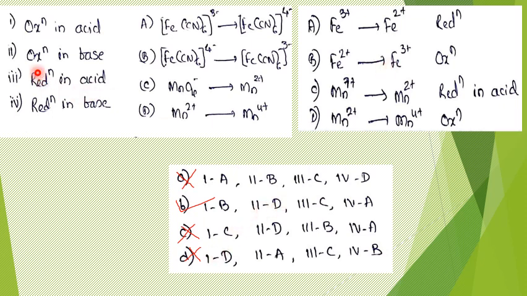And 2D is oxidation in base. So 2D, Mn2 plus to Mn4 plus, this should also be a fact: in basic medium, Mn2 plus should be getting converted into Mn4 plus by H2O2, right? Similarly, 3C and 4A should also be facts. So even if you do not know these facts, you can easily find out the answer for this question. That was the purpose why I had taken these questions, and these things are very much necessary. With the little knowledge you have, you should be able to find out the answer, and that has been well applied to this question.